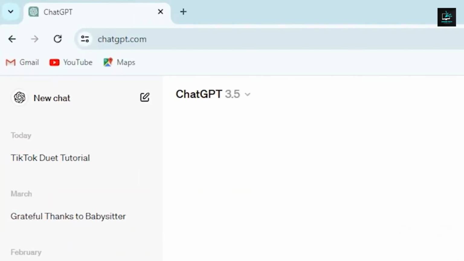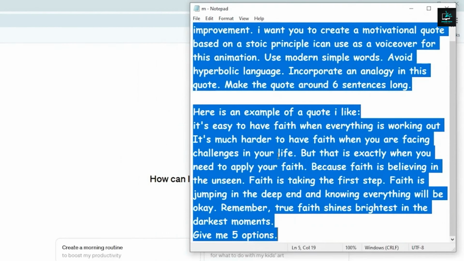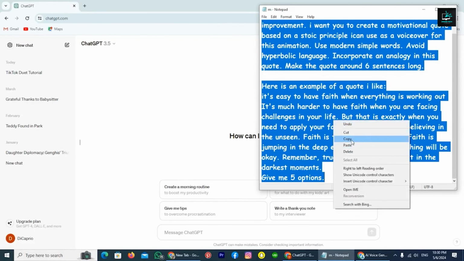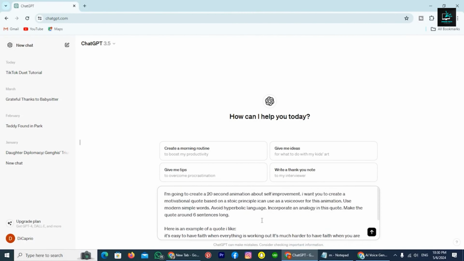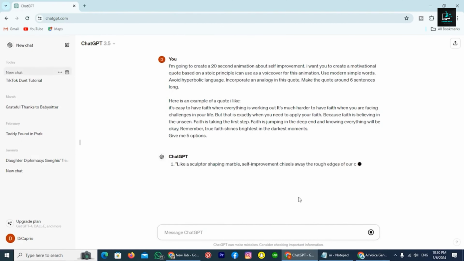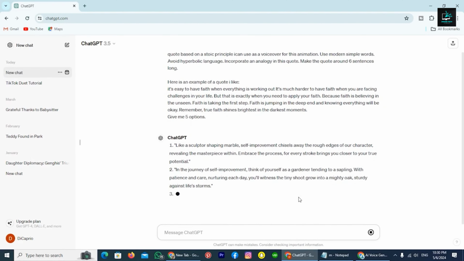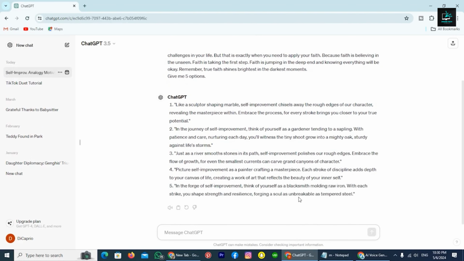To do that, we are going to use ChatGPT. Go ahead and copy-paste this prompt that you will find in the description. As you can see, this prompt instructs ChatGPT to make quotes based on Stoic principles. It's always important to instruct ChatGPT to use modern and simple words. After that, ChatGPT will generate 5 different scripts that you can use in the video. Now choose one of the scripts.